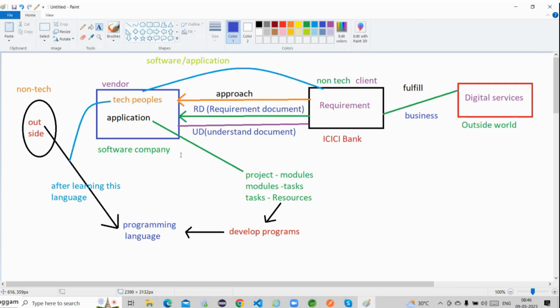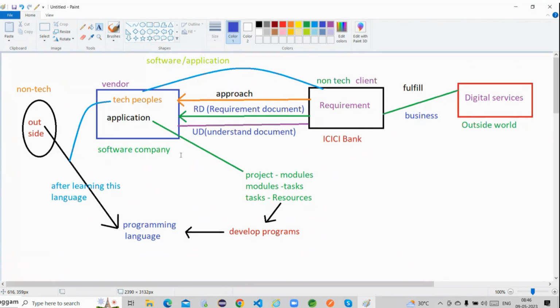This entire process goes on until the requirement is fulfilled, until the project requirement is correctly understood by the software company. Once this entire thing is completed, the software company will start development of this particular application based on the requirement. Come on, based on the requirement, they can start development of this application, right? Are things getting clear or not clear? Up to this point, are all the points very clear or not clear, guys?